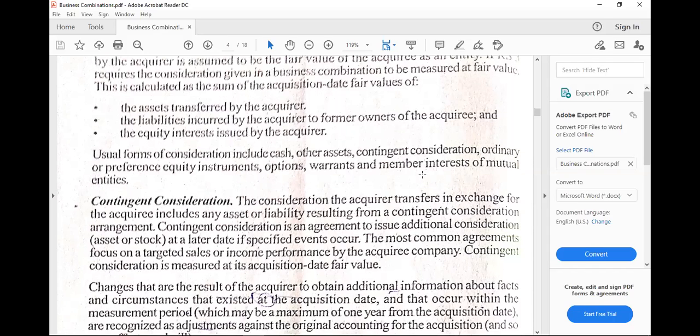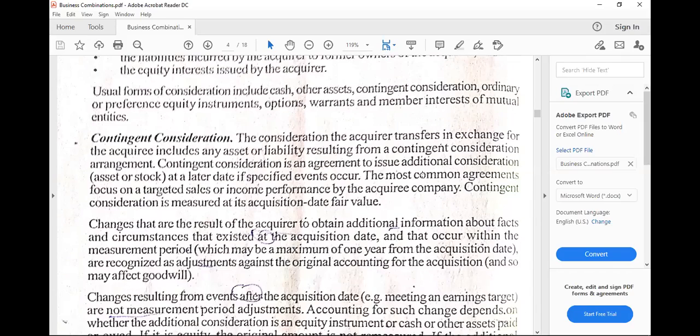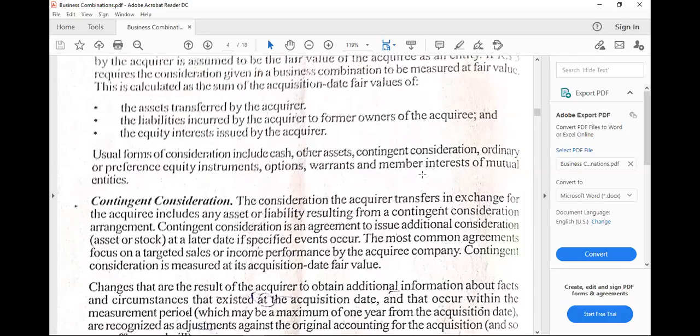So that would mean an amount that will be added to the consideration. Okay, so in some situations, in computation, the contingent consideration will normally be placed as part of the consideration. But we will see the impact of that later on in our computations of goodwill. And then also equity instruments, like ordinary or preference shares, options, warrants, and member interests of mutual entities.